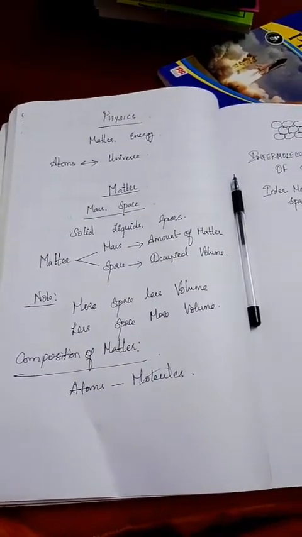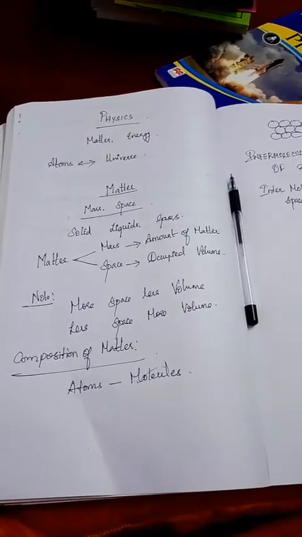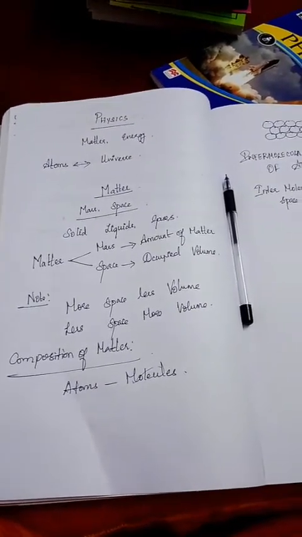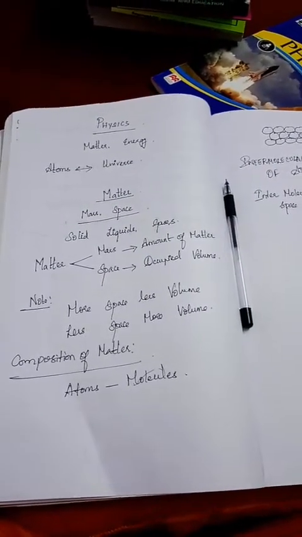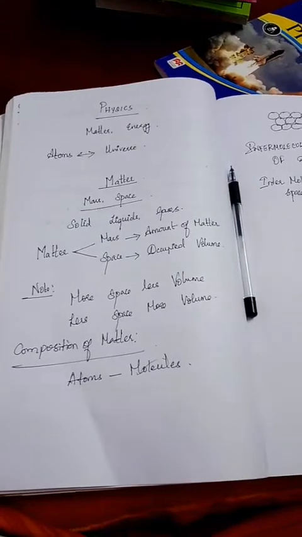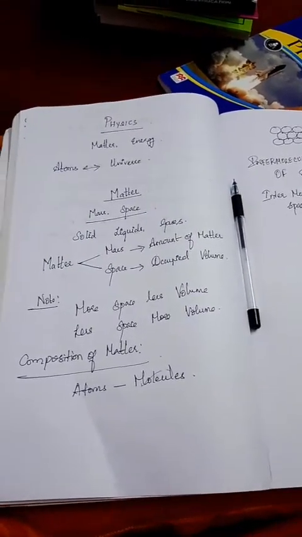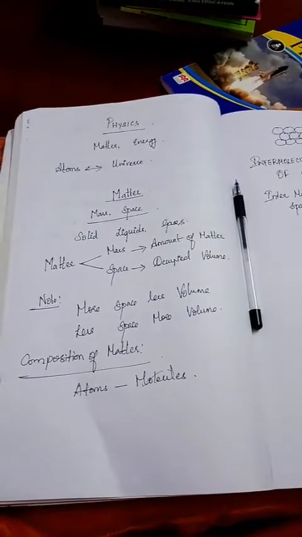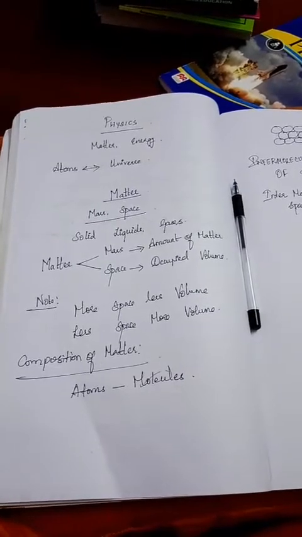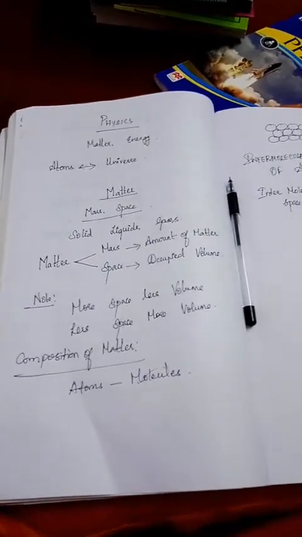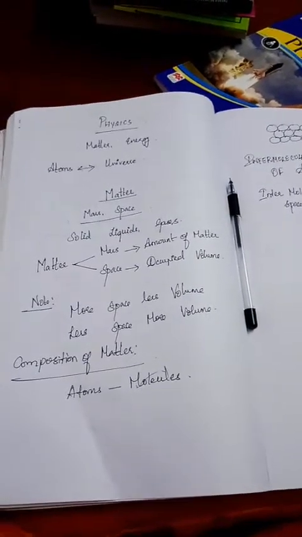Anything you take, right from a small amoeba to a very big universe or a star, is composed of atoms. So the atom is a basic thing in physics. Any matter is made up of a particular kind of atom. These atoms combine to form molecules.